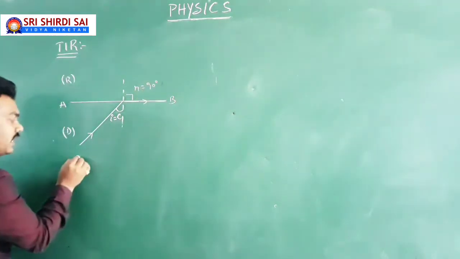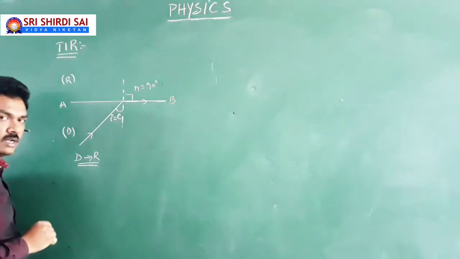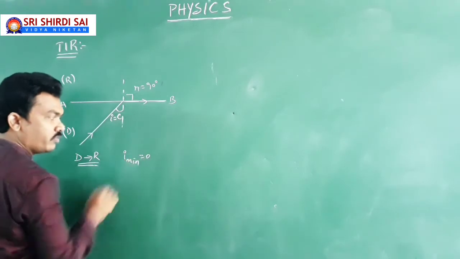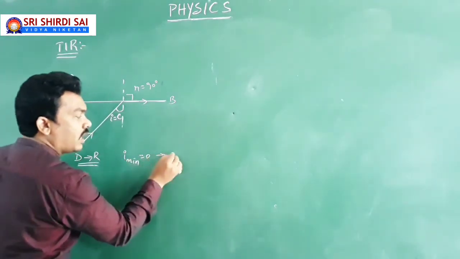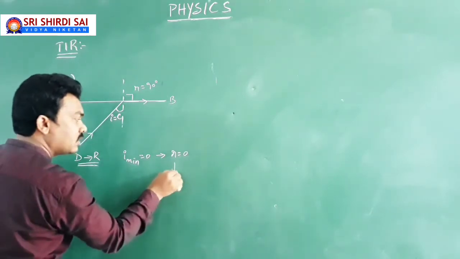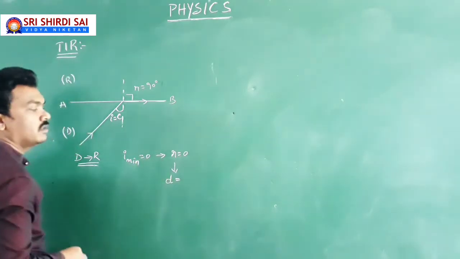In this situation, let me tell you a little mathematical analysis. The minimum possible angle of incidence is 0, for which angle of refraction is 0, implies angle of deviation will be 0.